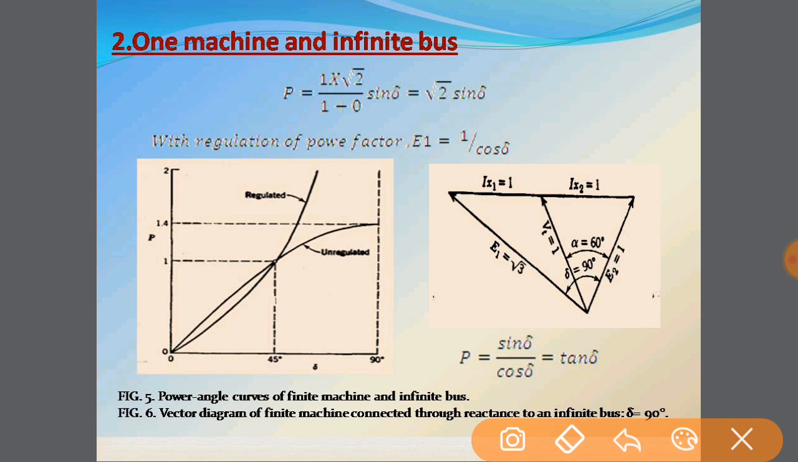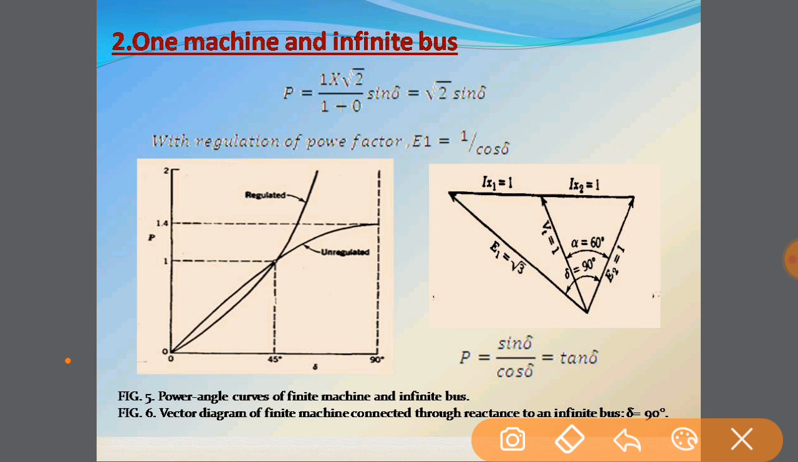If we want to write the power equation now, it will be written as, for both the machines, P is equal to 1 into x into root 2 upon 1 plus 0, because the second machine will not have any kind of impedance in it, and sine del. Simplifying this, we get root 2 sine del. With this regulation and particular power factor, if you want to find the value of power factor at E1, since there is only one machine, it will be 1 upon cos del. Depending on that, for the two machines we have already considered, we can draw it as follows.